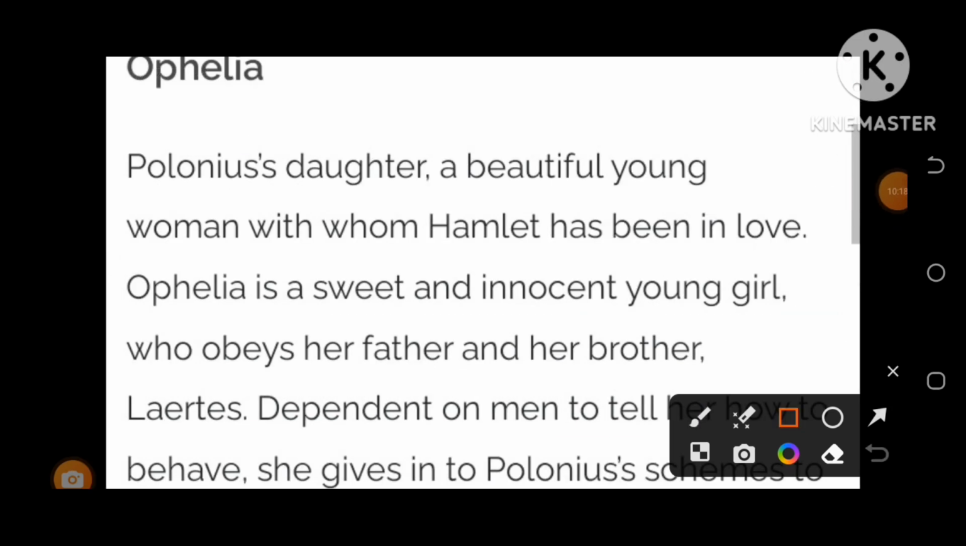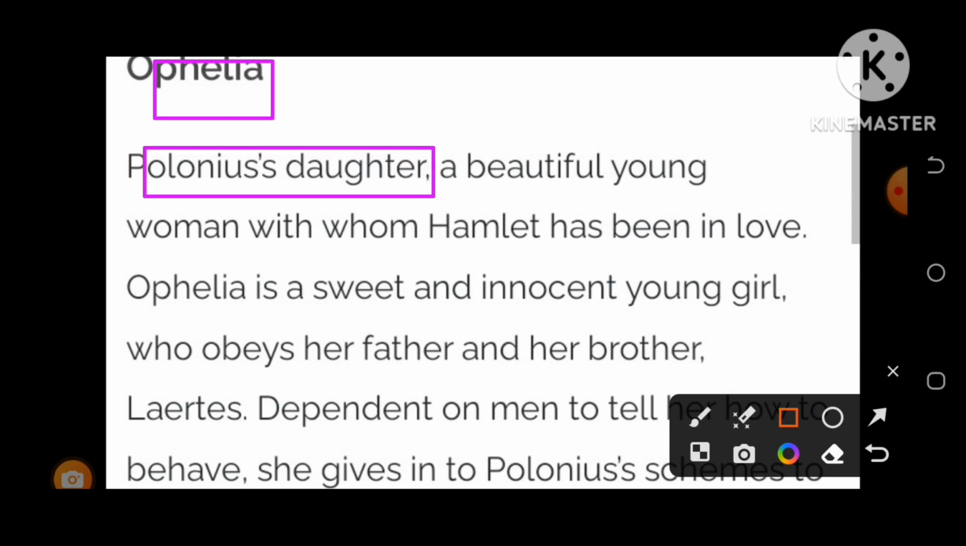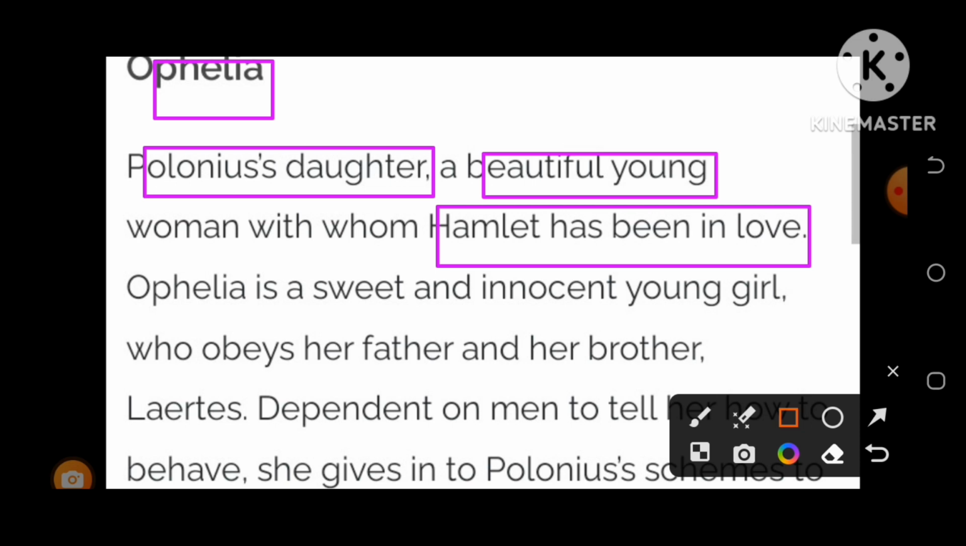This is Ophelia, the main character in the play, the heroine of this tragedy. She is Polonius's daughter. Yes, Polonius, the most sincere and the oldest person in the court of King Claudius. She is a most beautiful young lady with whom Hamlet has been in great love. No doubt, Hamlet fell in love with her. Ophelia is a sweet and innocent young girl.